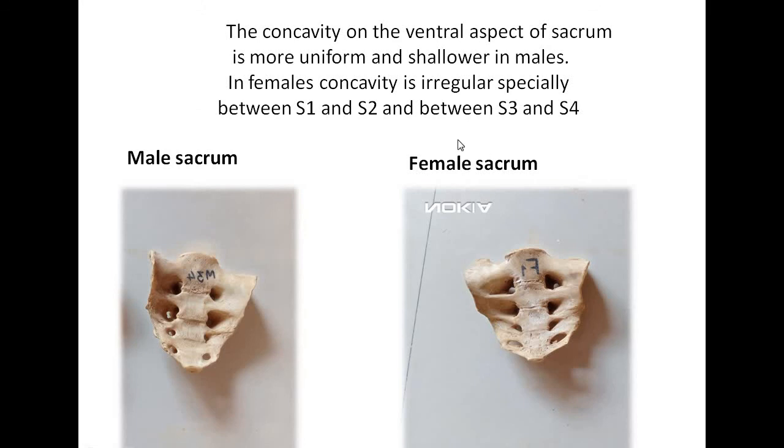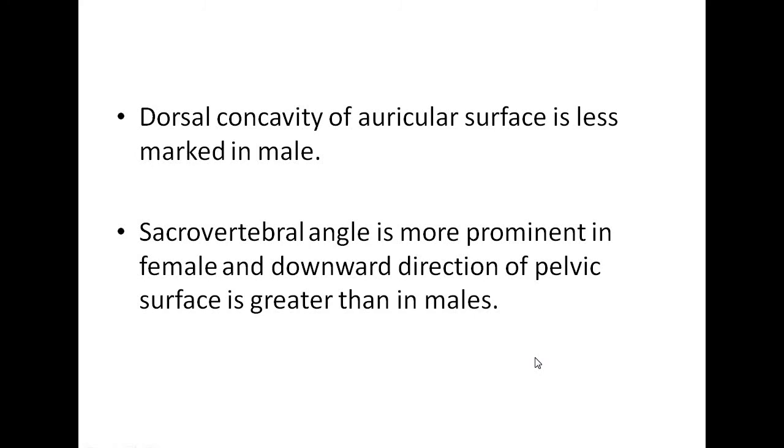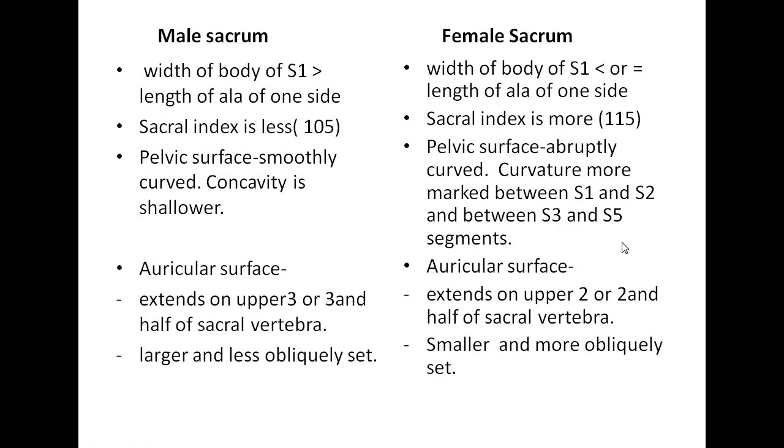The concavity on the ventral aspect of sacrum is more uniform and shallower in males, while in females concavity is irregular, especially between S1 and S2 and between S3, S4 and S5. Dorsal concavity of auricular surface is less marked in male. Sacrovertebral angle is more prominent in female, and downward direction of pelvic surface is greater than in males. These are the differences in male sacrum and female sacrum.